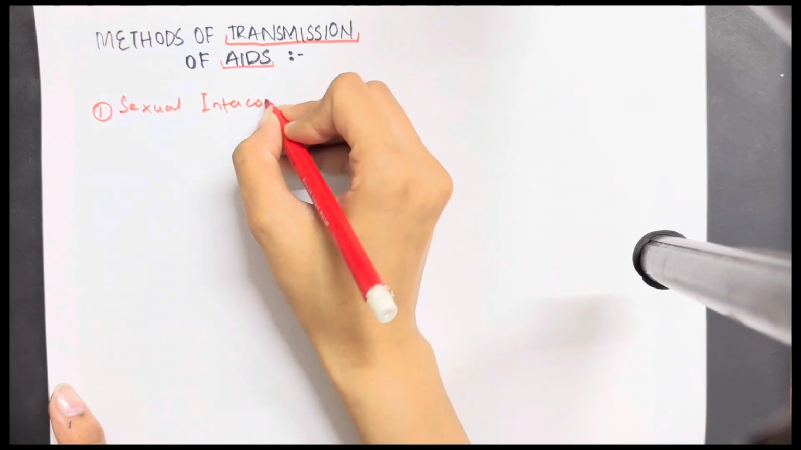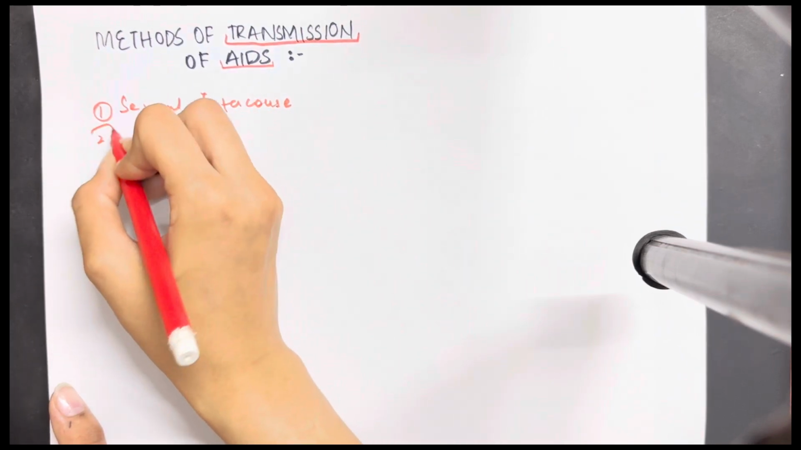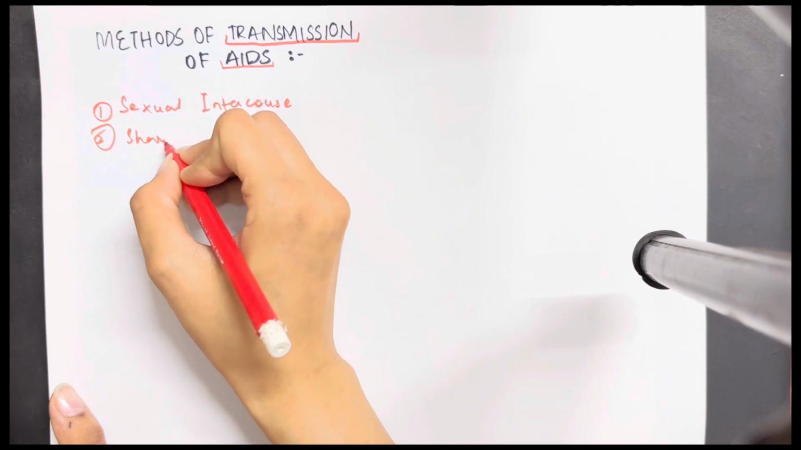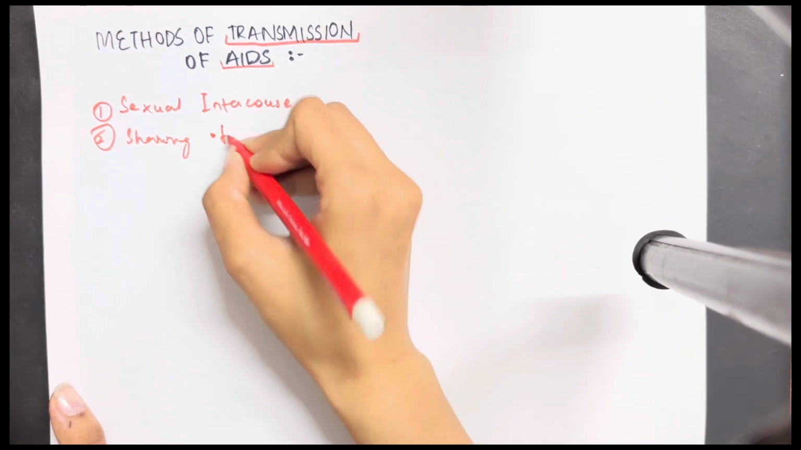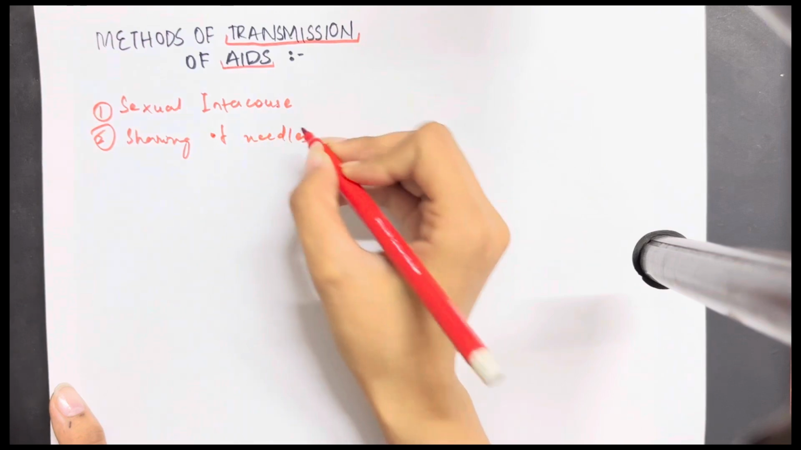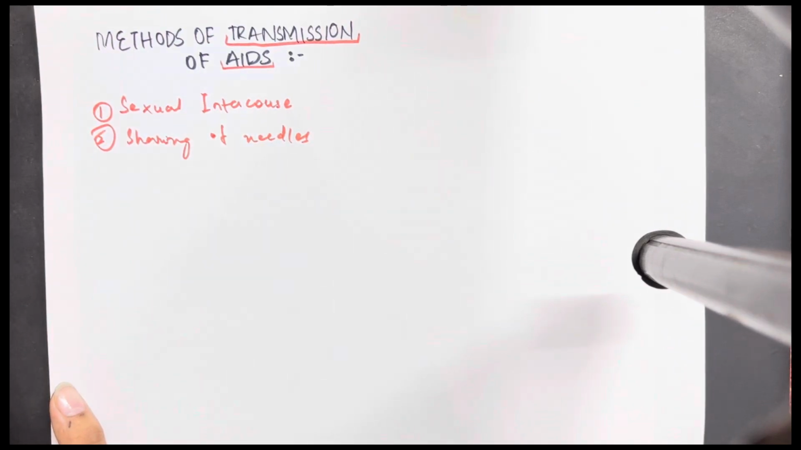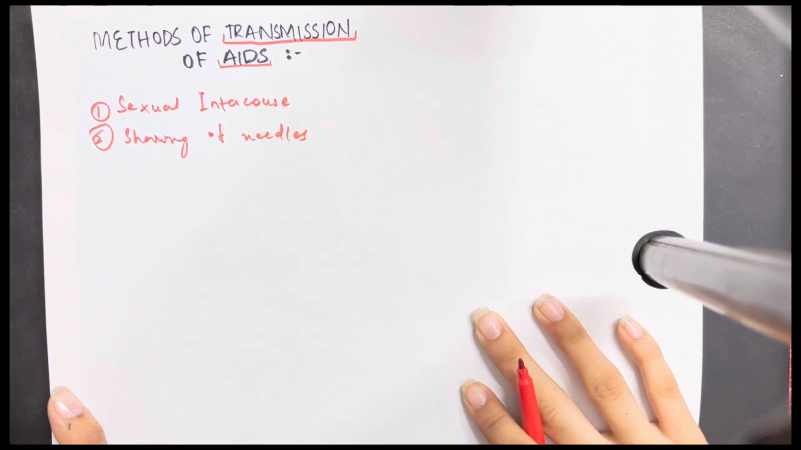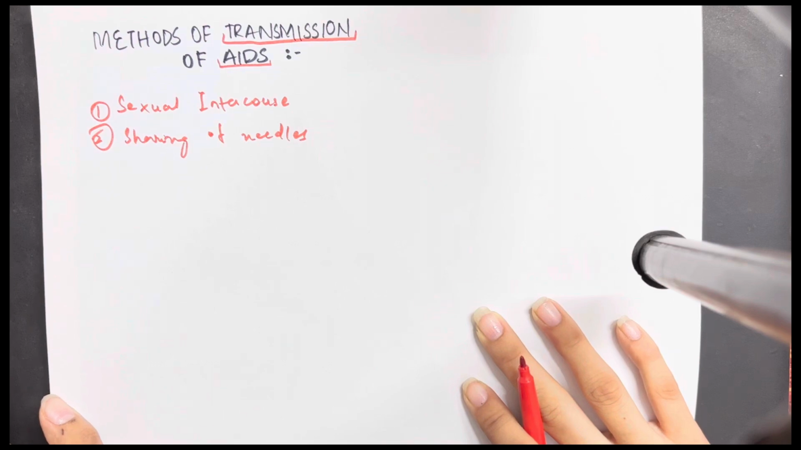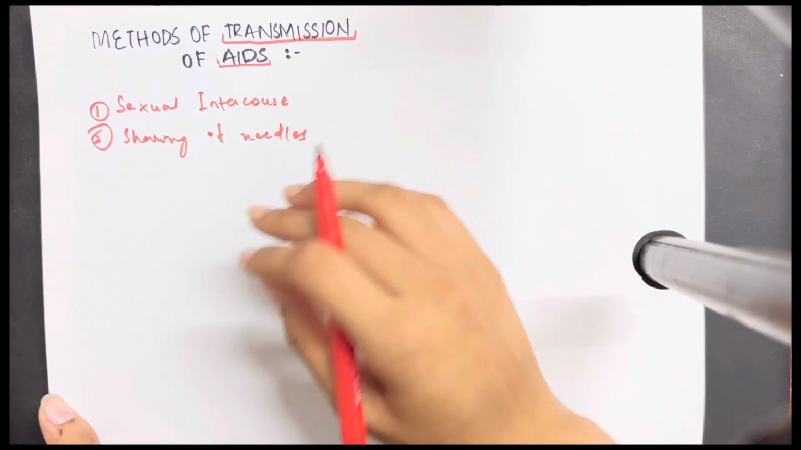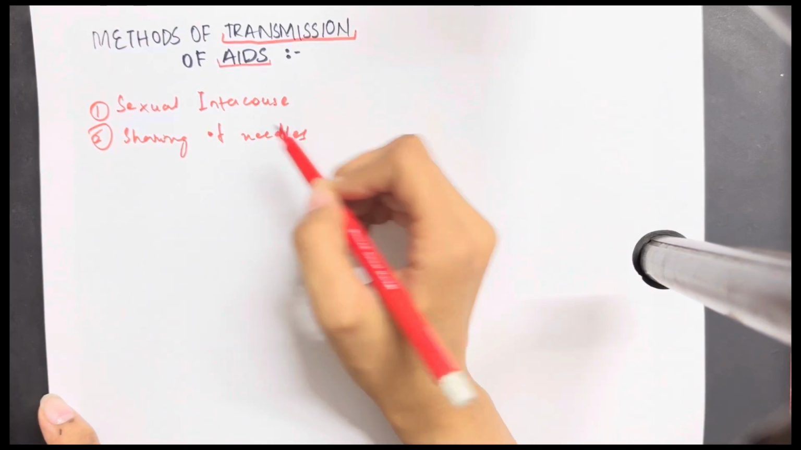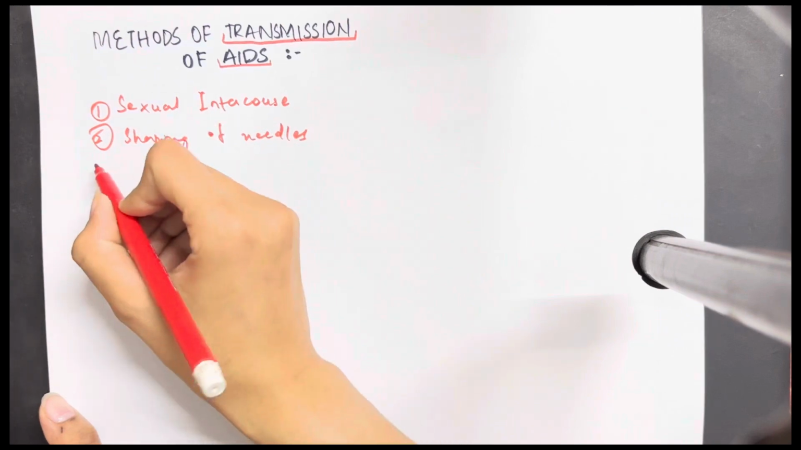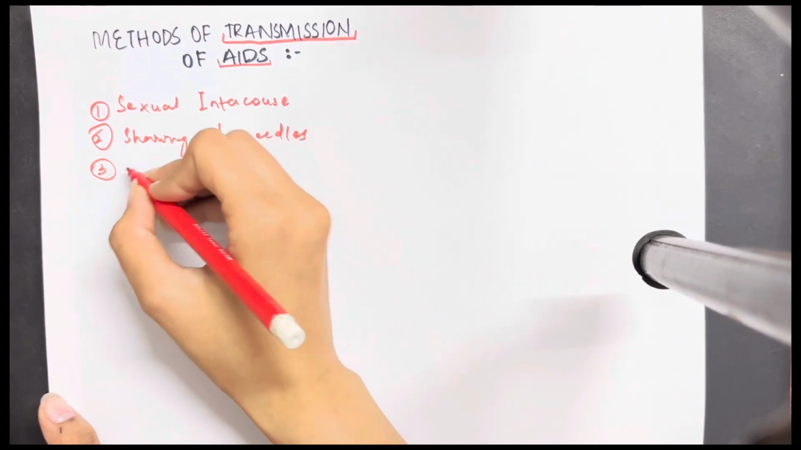AIDS is a kind of disease that can be transmitted through this. Secondly, we can say the sharing of needles. Among unhygienic practices, one of the foremost is the sharing of needles that can cause AIDS. For example, in a barber shop, or even in a hospital where tests are taking place, if an uninfected person is injected with the same needle that was used on an infected person, that can cause AIDS to that person. Thirdly, blood transfusion.